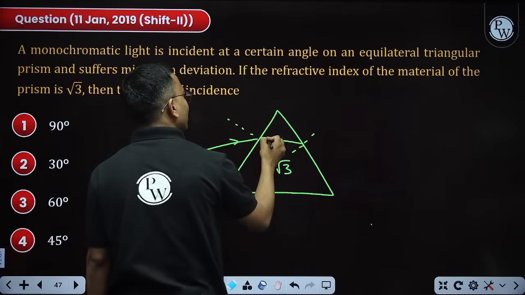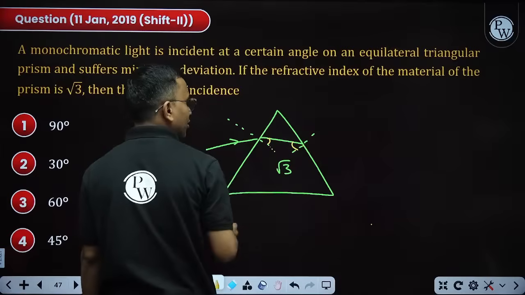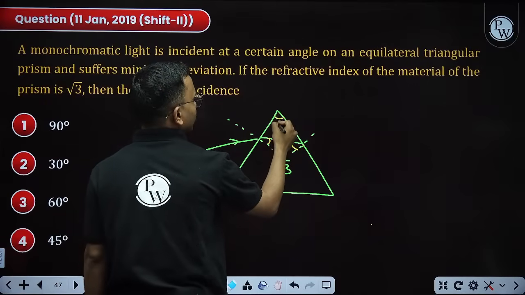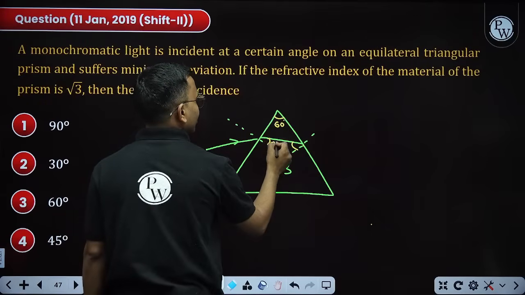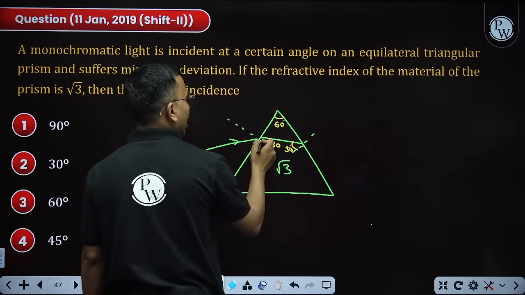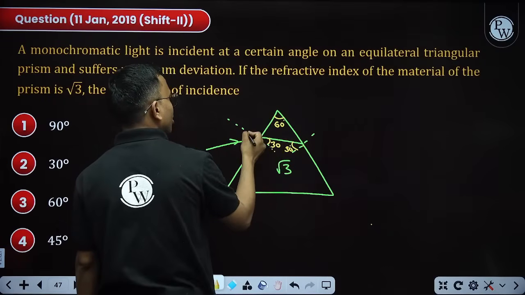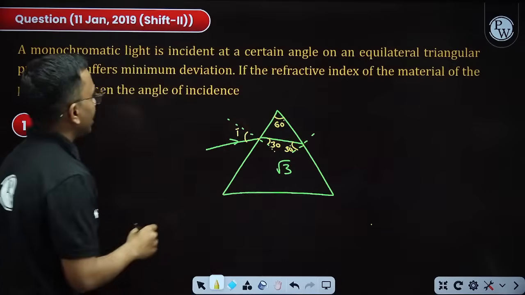Minimum deviation means this angle will be equal to this angle, and the sum of these two angles equals A, that is 60. It means this is 30, this is 30. I know this angle, 30. I know the refractive index. Can I find the angle of incidence i?